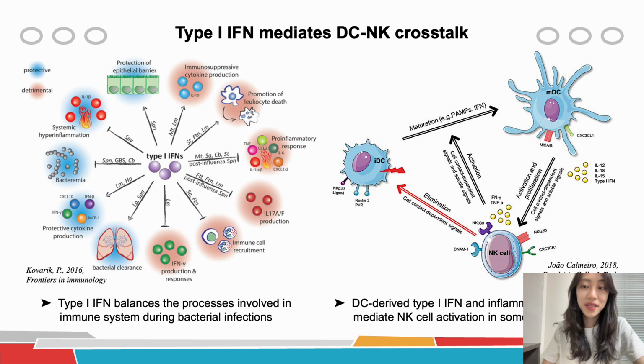We know that our bodies make interferons as a part of our immune response to many microbial agents, and interferon binding to the receptors on the cells sends a signal that is translated to the nucleus, turning many genes on or off, and many of those have to do with the immune system. For that reason, in some microbial infection models, NK cells are activated by DC-derived type 1 interferon and inflammatory cytokines. And this DC-derived type 1 interferon manages crosstalk between DCs and NK cells, which enhances NK cell activation and cytotoxicity.